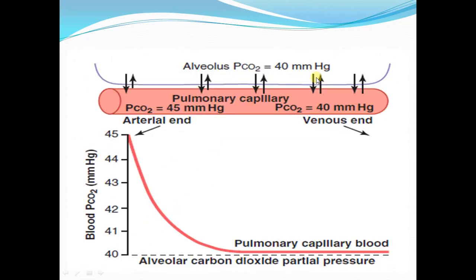Now this diagram shows you the partial pressure of carbon dioxide and its diffusion. The partial pressure of carbon dioxide in the pulmonary capillaries is 45 millimeter of mercury, while in the alveolus it is 40 millimeter of mercury. So carbon dioxide leaves the blood and moves into the alveolar air, and this process will continue until the pressure of carbon dioxide on the two sides of the respiratory membrane becomes equal, and equilibrium will be established when the partial pressure on both sides becomes equal to 40 millimeter of mercury.